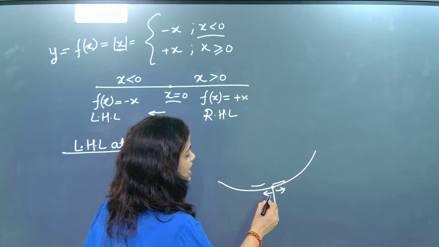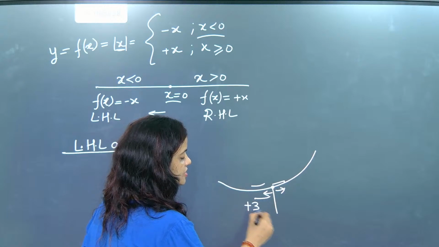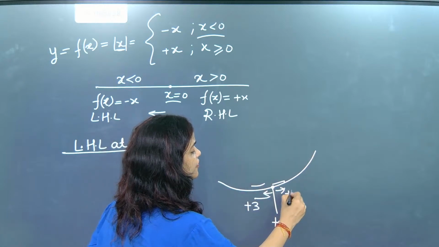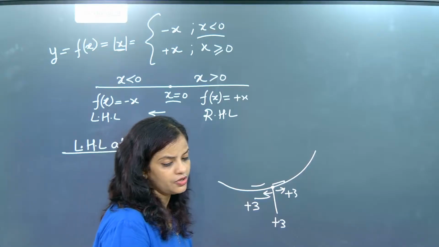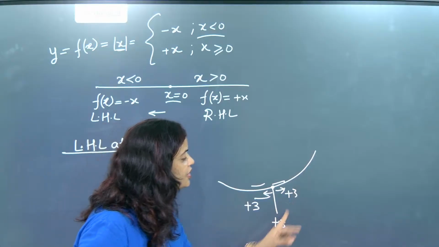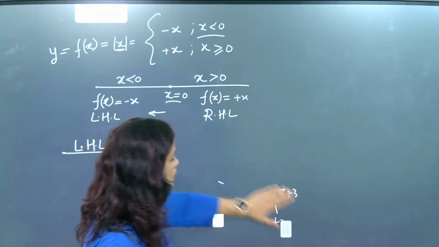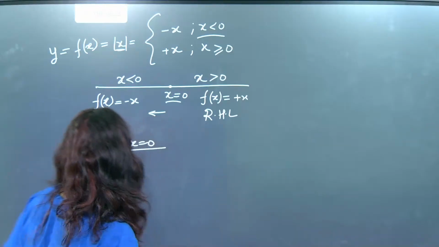So that means if the left side is giving plus 3, the center is giving plus 3, and the right side is giving plus 3, it is continuous. But if any one of them fails, it is not continuous. Now let's go back to our question, and I will teach you some other things also.